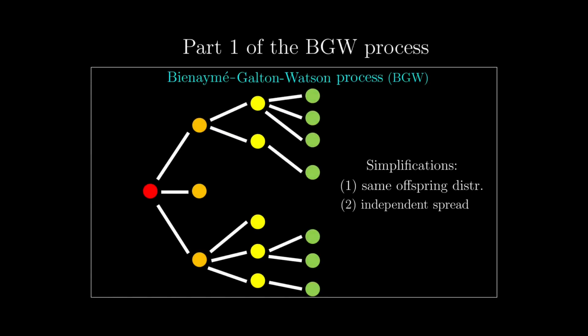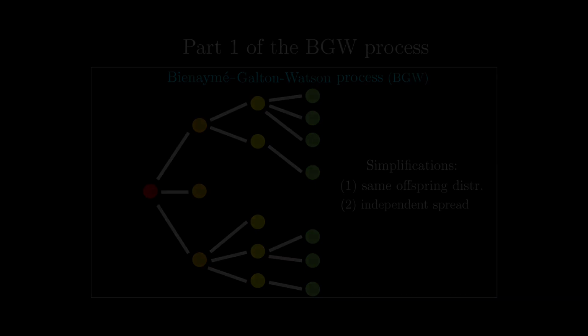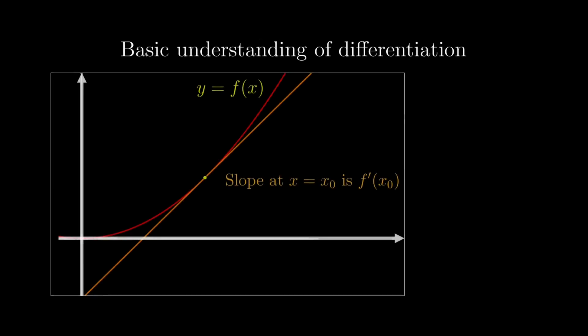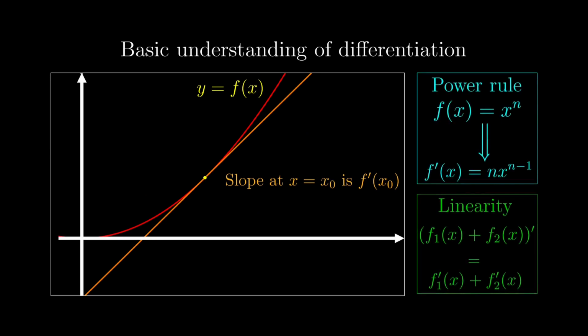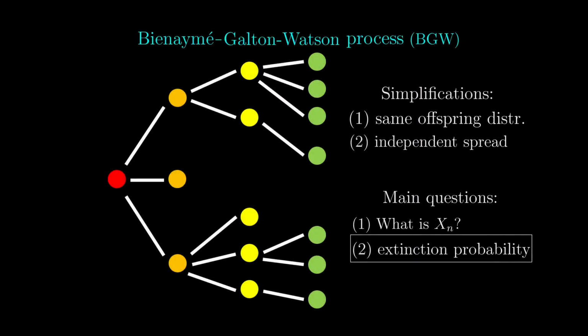This video will build on the previous video which introduces the BGW process, and it will also assume a very basic understanding of differentiation. Here is everything that you will need for this video. In the last video, we are left with the second question, the probability of extinction.